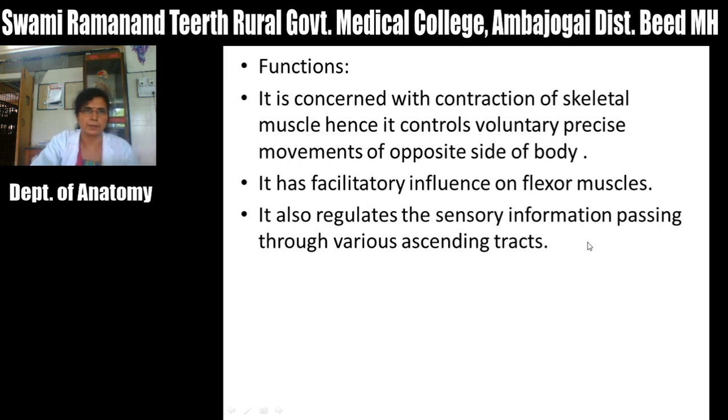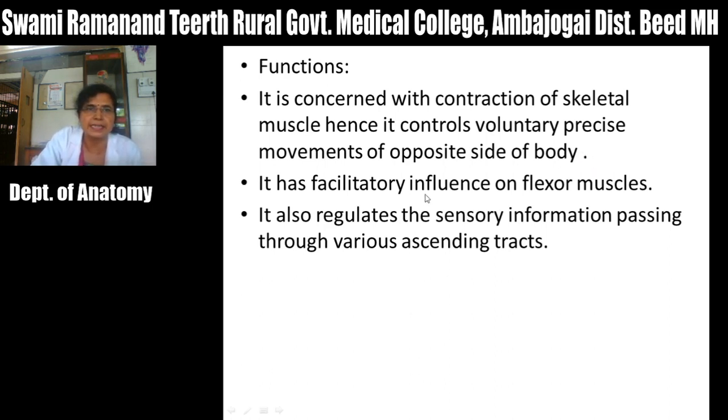The function of these corticospinal tracts or the pyramidal tracts is mainly concerned with contraction of skeletal muscles. Hence it controls the voluntary, precise, skillful movements of the opposite side of the body, and they mainly act on the distal parts of the limb which are responsible for precise movements.